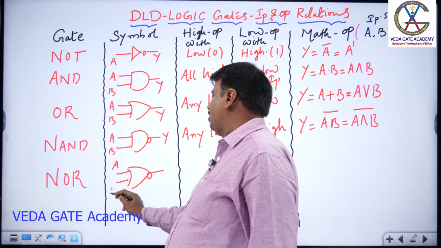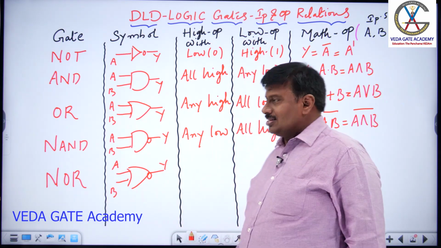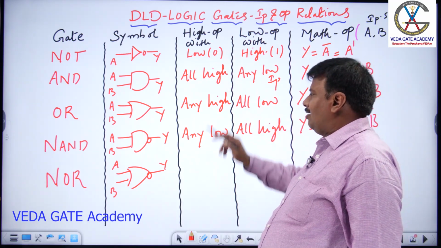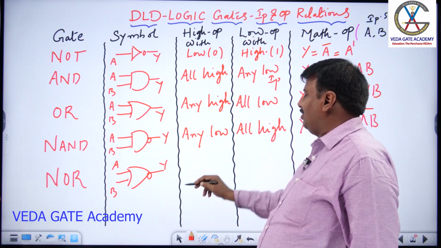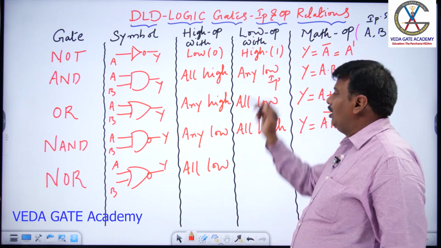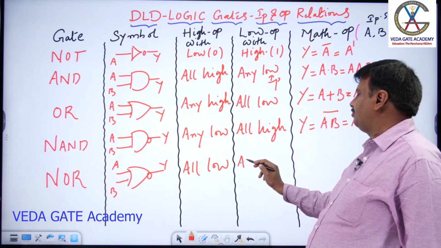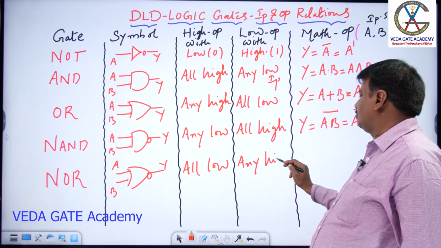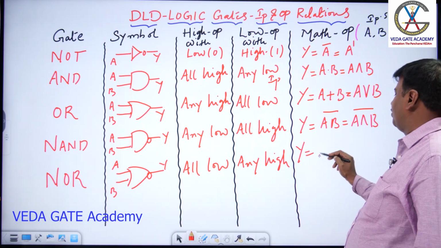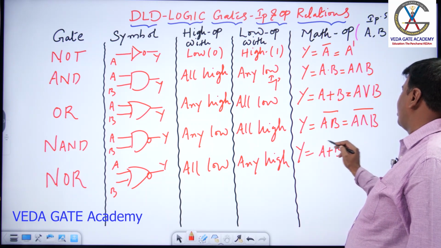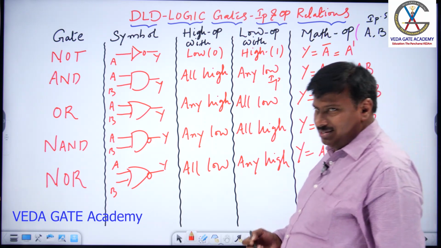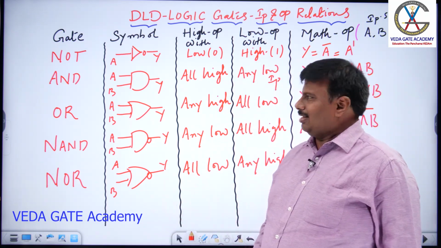And next gate, out of universal you have NOR, symbol of NOR, A, B, Y. NOR is reverse to OR, and this is the OR gate. This will come here, this will be going here. And you get NOR as high with all low. This should come here. Low with any high, this should be coming here. And the mathematical symbol of NOR is Y is equal to A plus B bar, which is nothing but A or B bar.